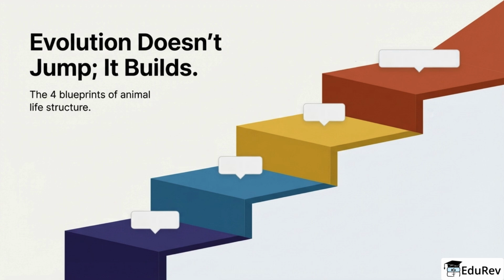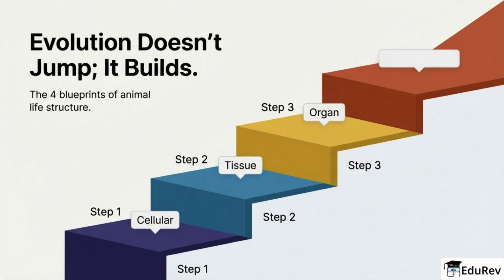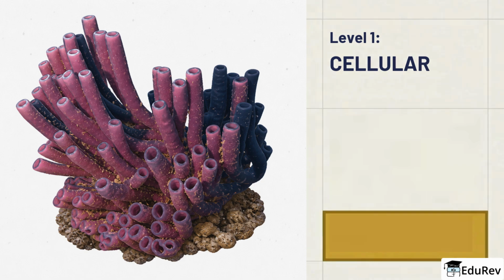Animal evolution does not jump directly to complexity. It builds step by step. First comes the cellular level, then tissue, then organ, and finally, organ system. That staircase is the backbone of the chapter. Once you see this progression, the classification of phyla becomes much easier to remember because each group fits into a specific stage of organization.